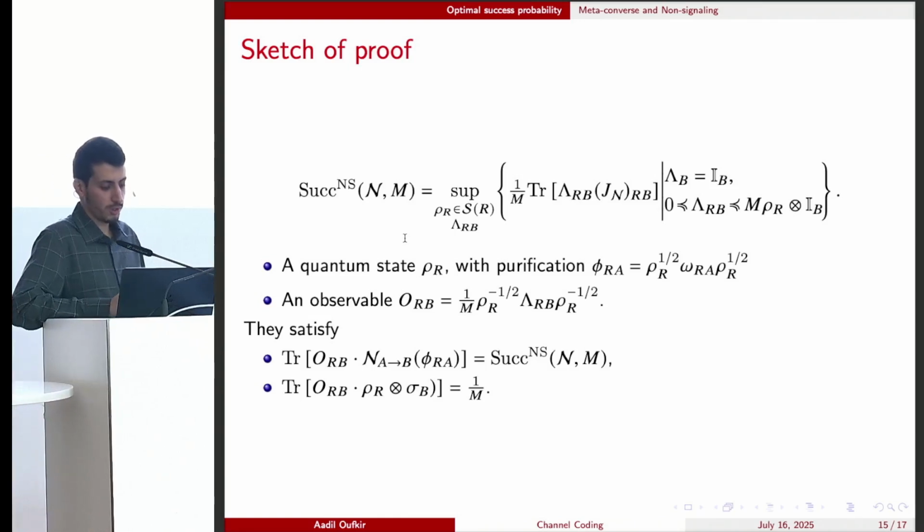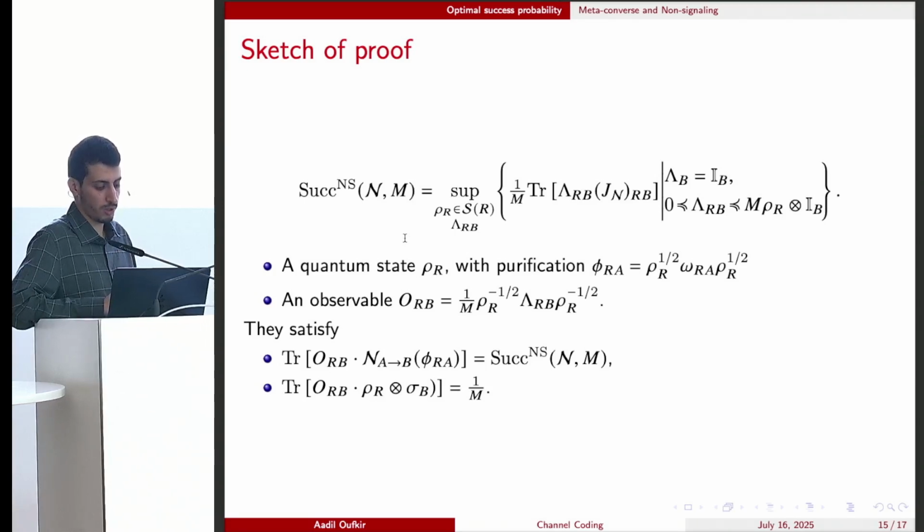So first, we can purify the state rho_R to phi, and if we measure the output state under the channel N of the purification with the measurement given by O and I minus O, then we can observe the first outcome exactly with the non-signaling success probability. But if we measure any product state with the first marginal being rho_R, the probability of observing the first outcome is 1 over m. Now, this is the only information we have, and we want to design an entanglement-assisted strategy.